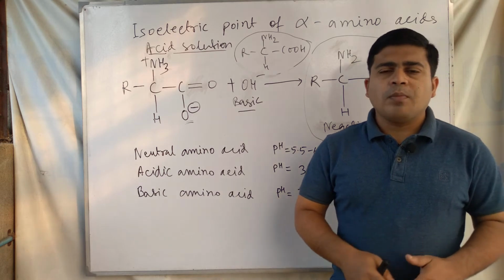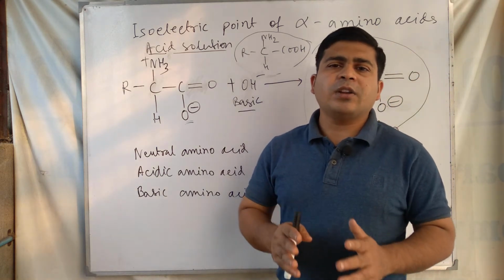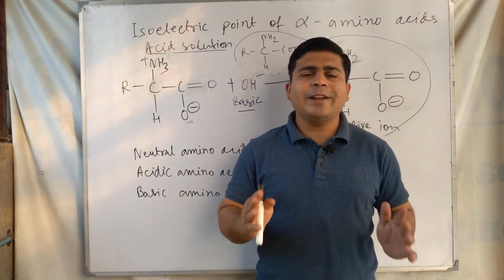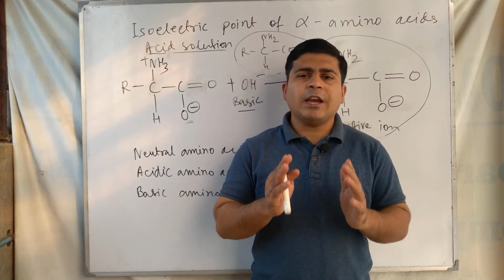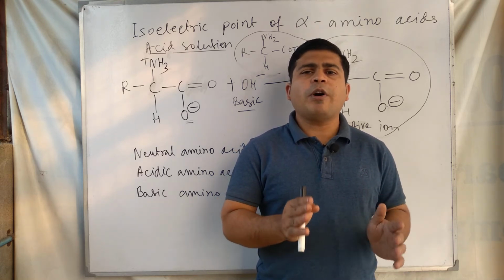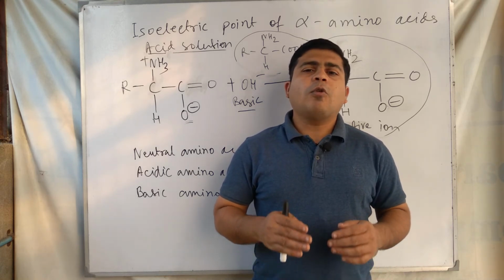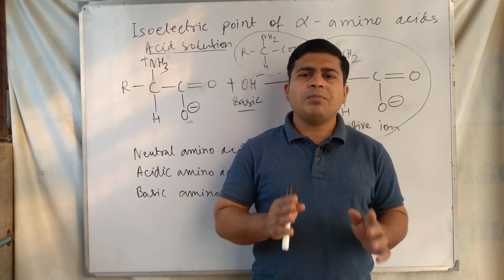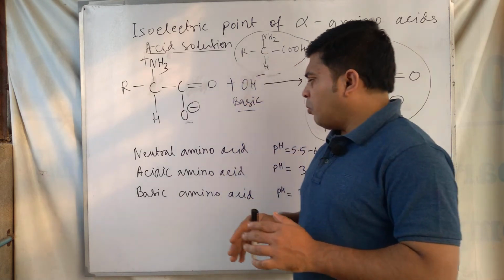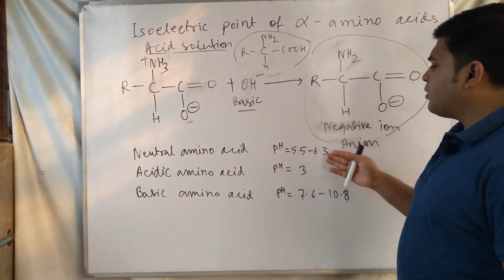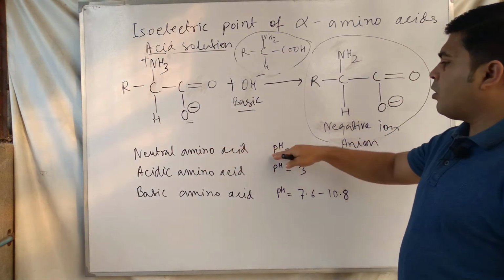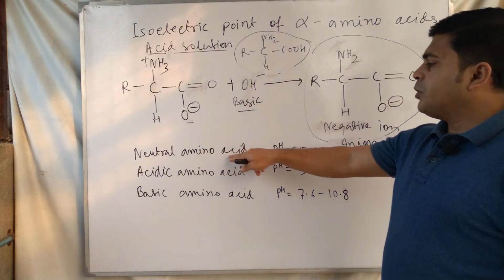But there is a certain pH at which amino acid molecules do not migrate towards any electrode, neither towards the cathode nor the anode, and that is called the isoelectric point of the amino acid. And all amino acids do not have the same isoelectric point. Some amino acids belong to different pH ranges for the isoelectric point, like neutral amino acids.